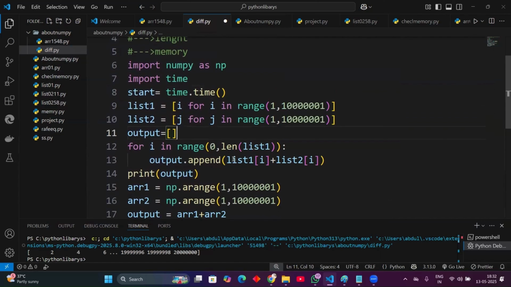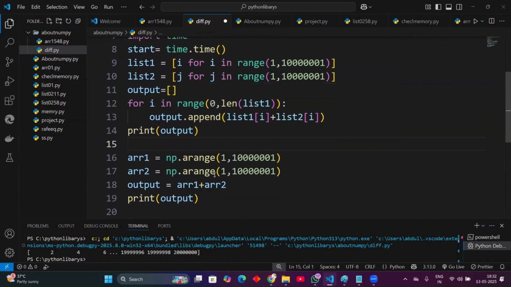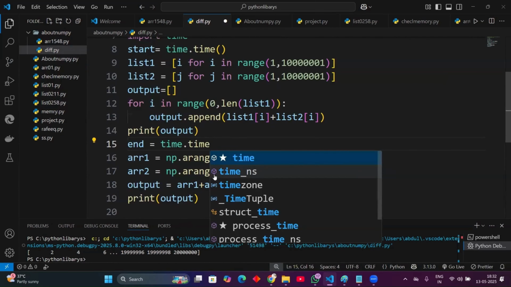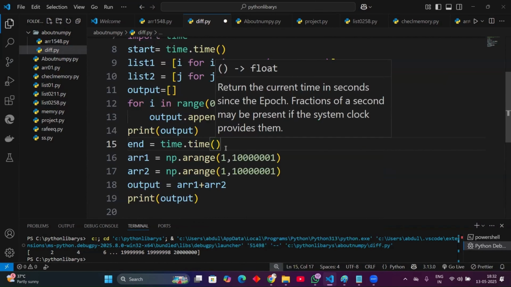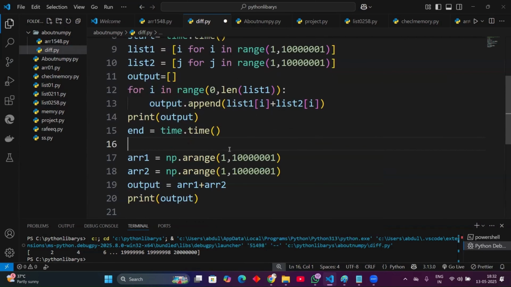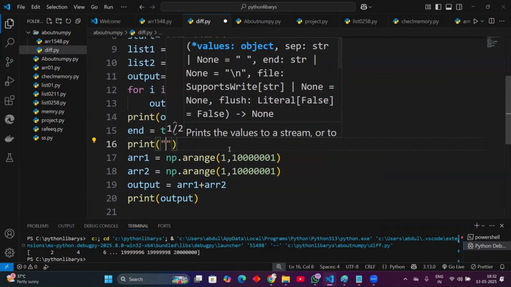And after that the output, okay, right? Here I need an end time, calculated with the time function. Print it.